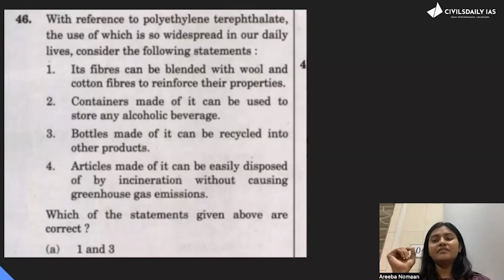Again, it's a very, very vague statement. Firstly, it is saying that it can be easily disposed. Secondly, it's saying without causing any emission. If it's a polythene, I don't think there is any plastic available which is causing zero emission. There's nothing like that till now, right? The major problem of plastic is that it is causing emissions. So the statement in itself is wrong. So with these two options, 2 and 4, you can reach the answer.